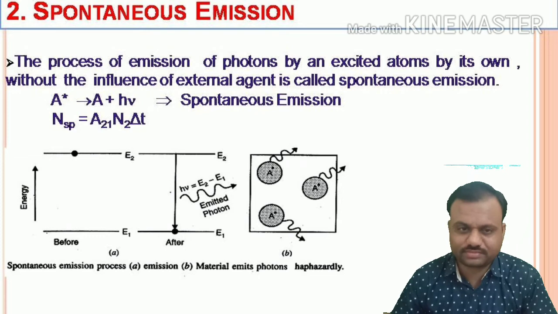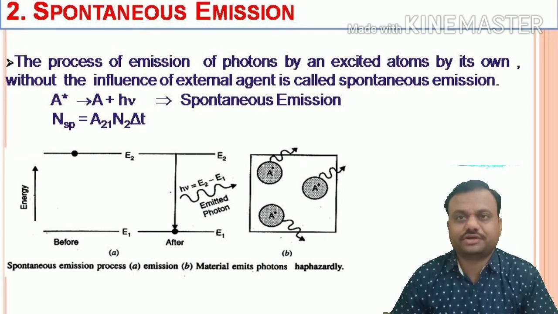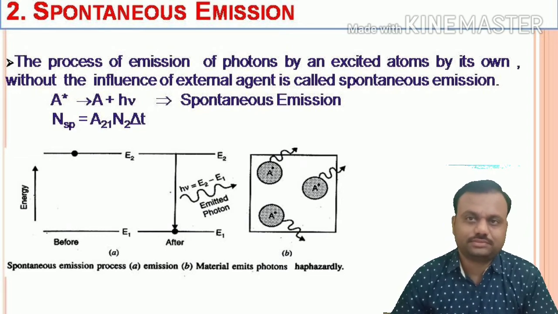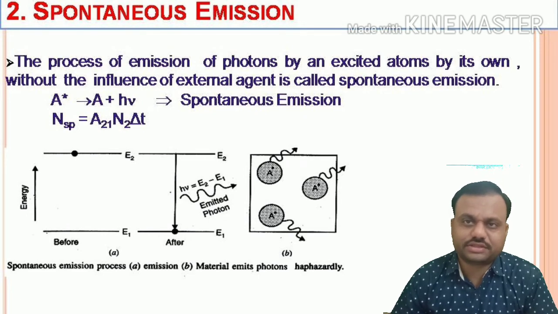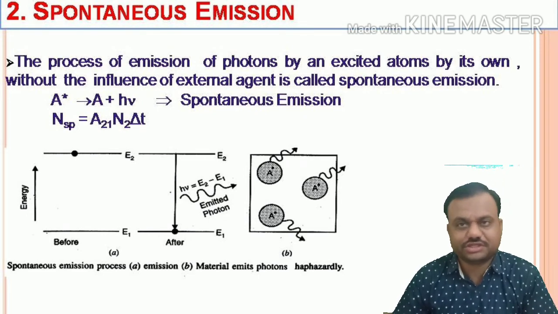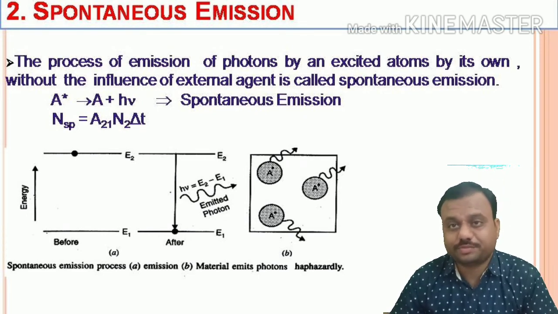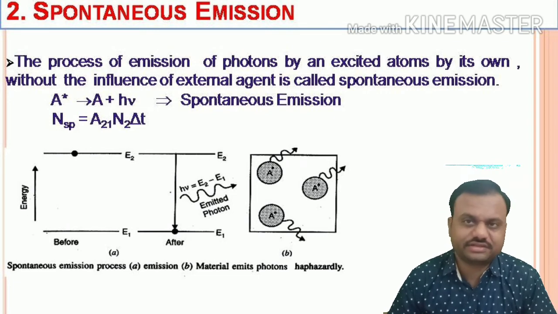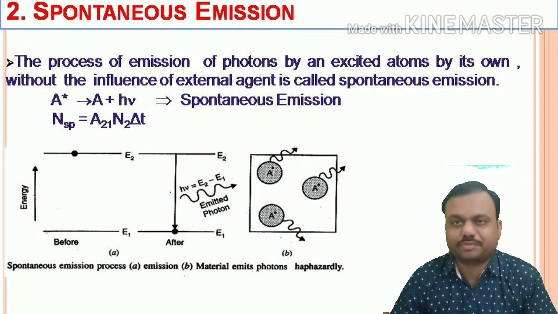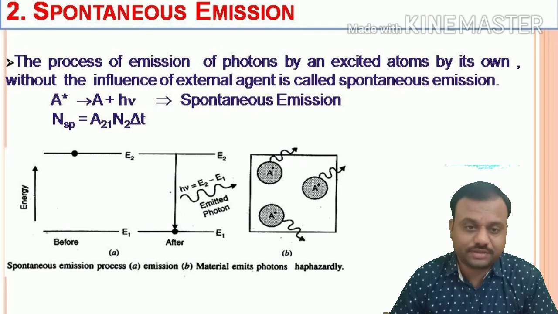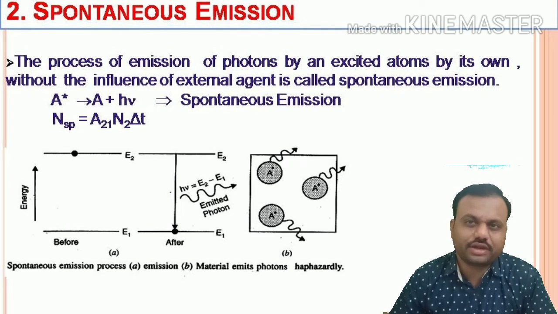The number of spontaneous emission transitions taking place during the time interval delta t depends on the number of atoms present in the excited state, that is N2, and hence it is represented as N_sp equals A21 into N2 into dt.